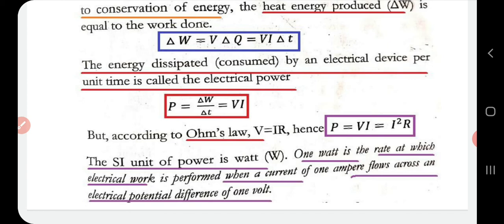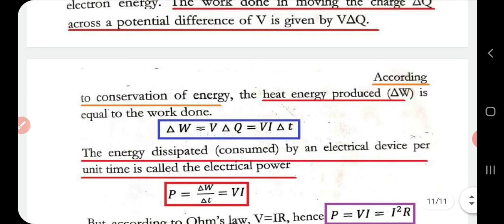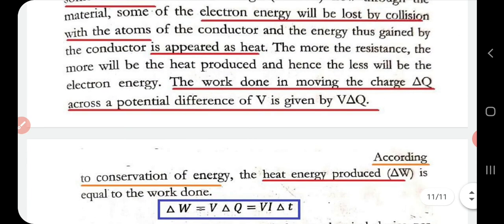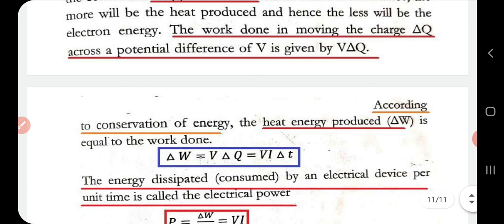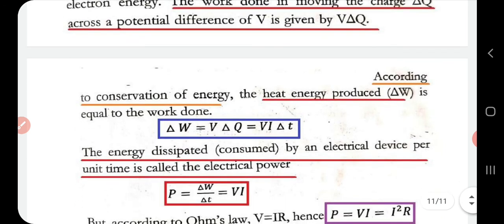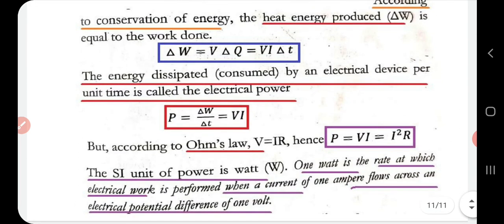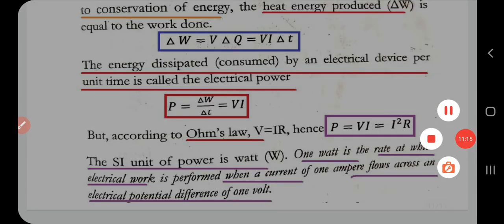I am not explaining it more because all these topics you have already studied in lower classes like 12th and all. So it is just the basics, you can go through it, but give more importance to the definitions, that is, what is voltage, its expression and unit, then current, then electrical energy, then power, then the explanations for Ohm's law, and also please go through it. I will upload the notes along with it.